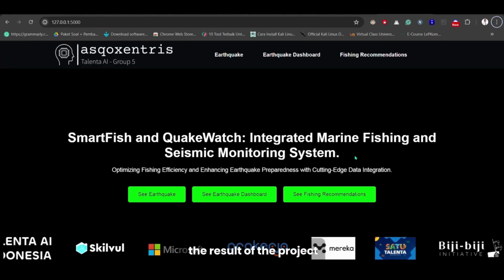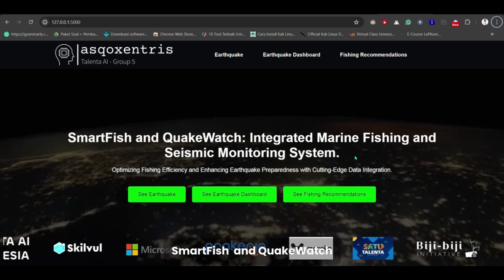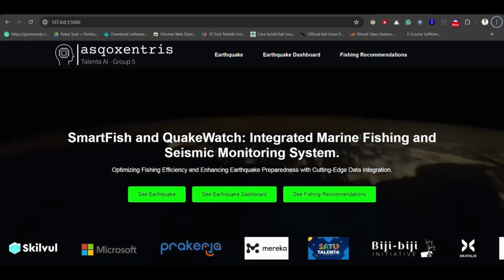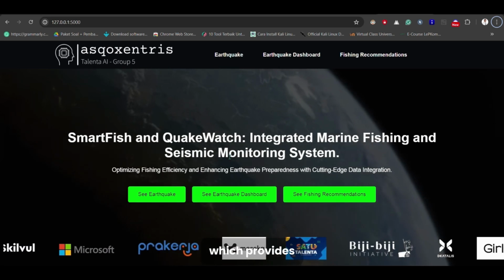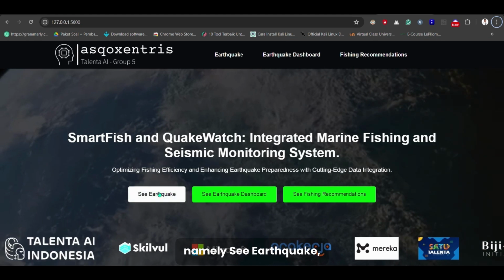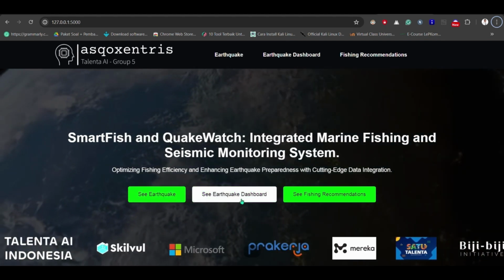Allow me to present the result of the project that we have made entitled SmartFish and QuakeWatch, an integrated marine fishing and seismic monitoring system. So the first is the appearance of the landing page, which provides three main features, namely sea earthquake, dashboard, and the last one, sea fishing recommendations.